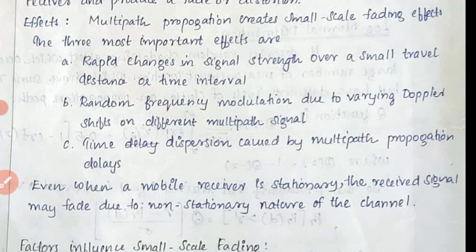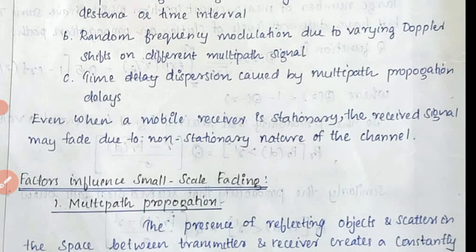Due to what? Due to the surrounding objects, surrounding moving objects, smoke or something. So due to that, the signal may fade due to the non-stationary nature of the channel.